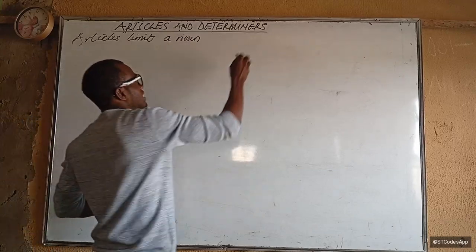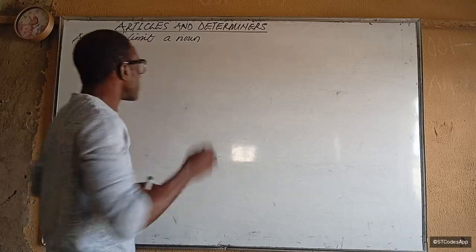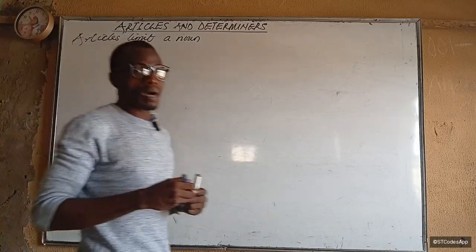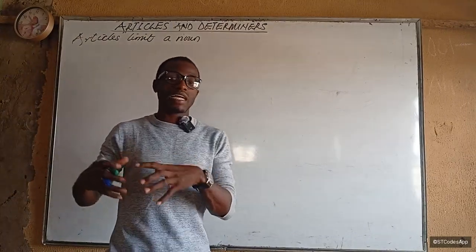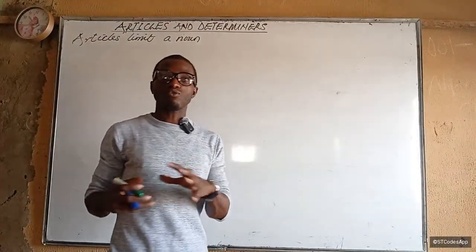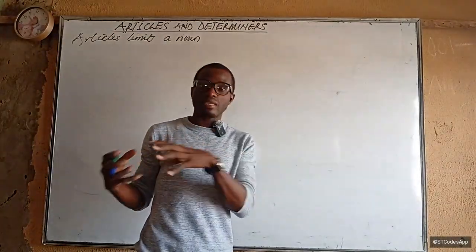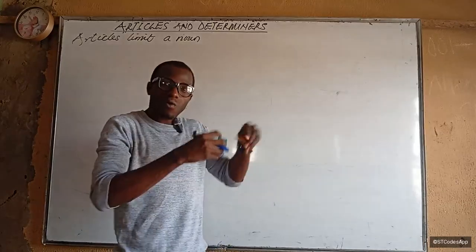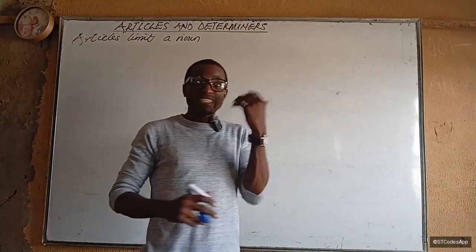And we call them determiners, okay, because they determine the type of noun that will come after them. That is, there are determiners that don't take a particular noun, and there are determiners that do take a particular noun, exactly. So we call them determiners basically because they determine what noun will come next. That's why we call them determiners. Don't forget that.